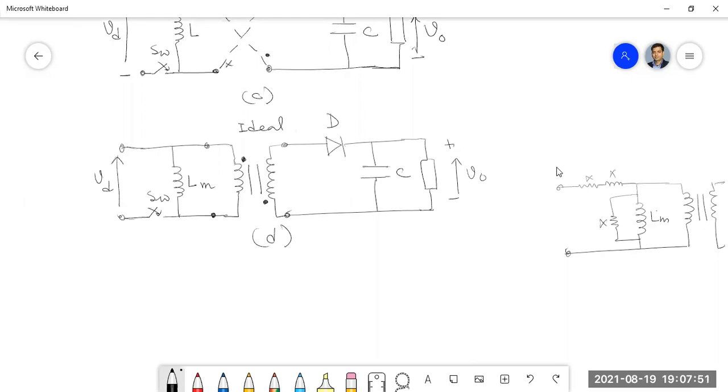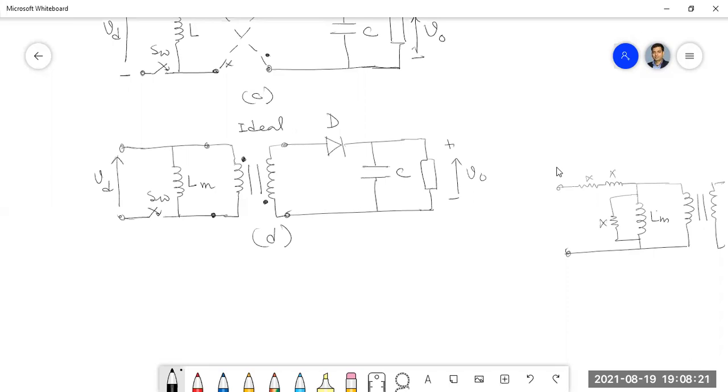So this is called the flyback DC-DC converter. As we have already approached it from the non-isolated buck-boost converter, there is no need to explain the operation, because here also we get a similar output voltage gain, that is D by 1 minus D.